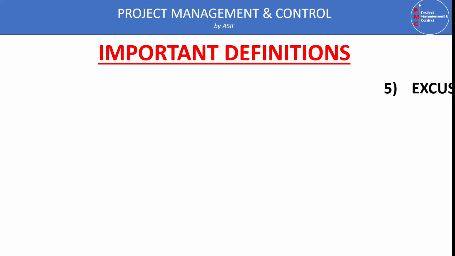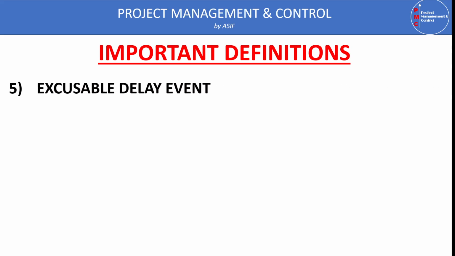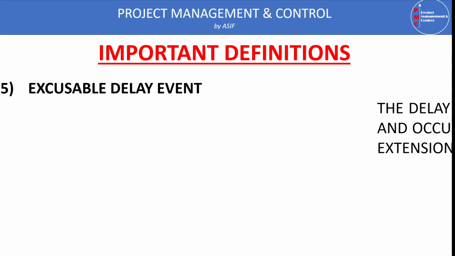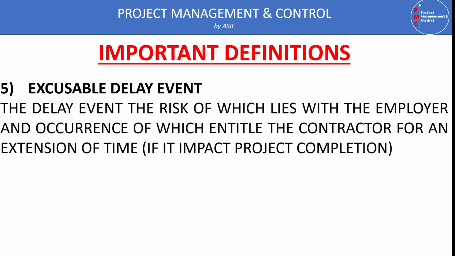The other important term is the type of delay events. There are two types of delay events. One is excusable delay event, and the other is non-excusable delay event. The excusable delay event can be further divided into two types. One is the excusable delay event, the risk of which lies with the employer. It means that if this delay event occurred, the employer will be responsible for all the consequences. And in this case, the contractor will be entitled to the extension of time claim if the project completion date is extended because of this delay event.